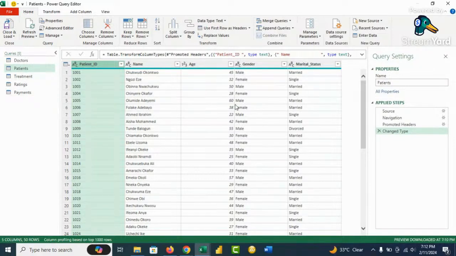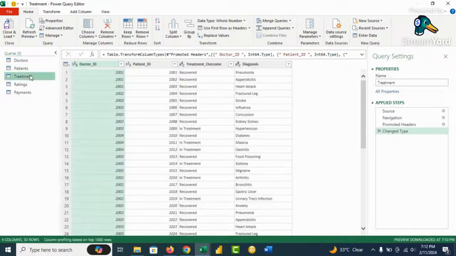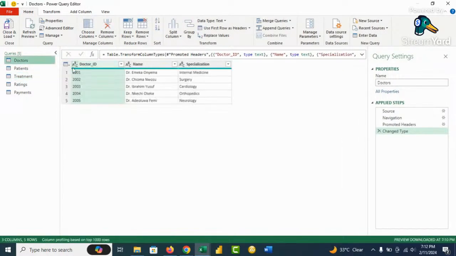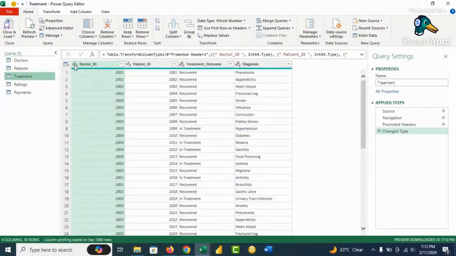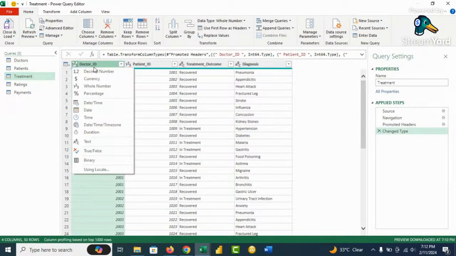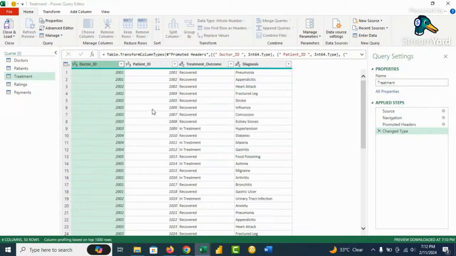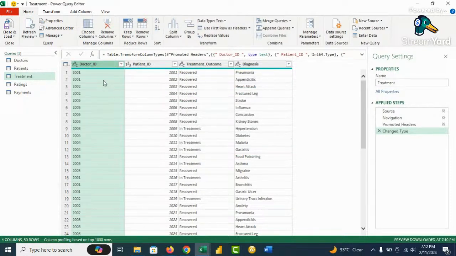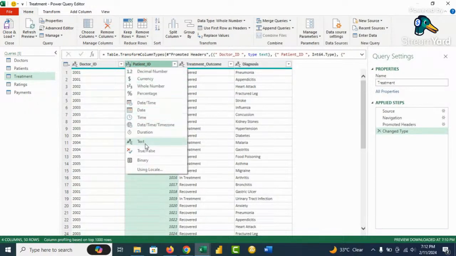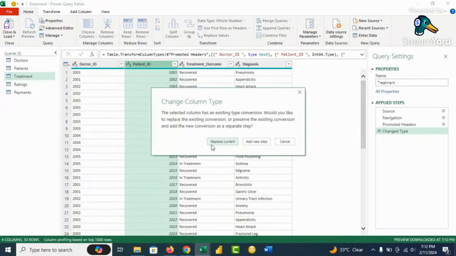Interestingly, they are not part of the objectives of the class. In the treatment table, remember the doctor details here, we change the key to text. So up here too, we need to change the key, the key for the doctor ID. We change the key to text, and the one for the patient ID, we'll also change it to text.